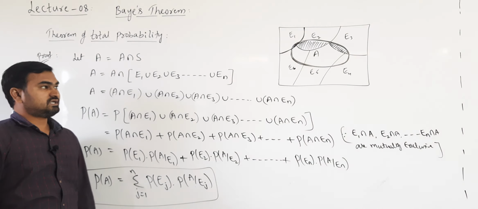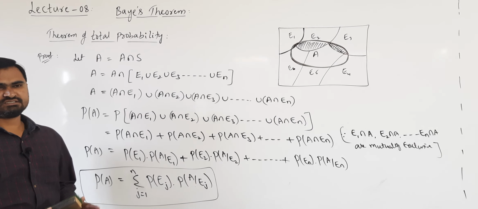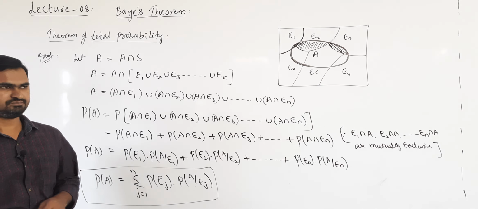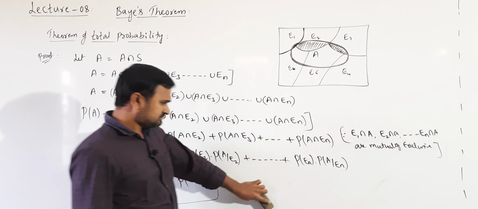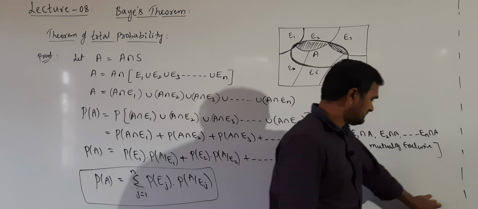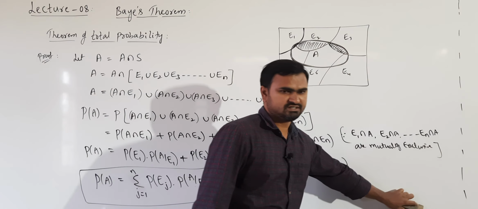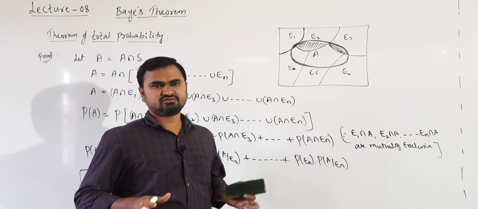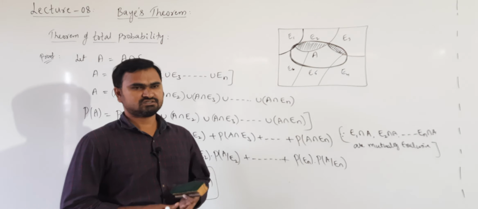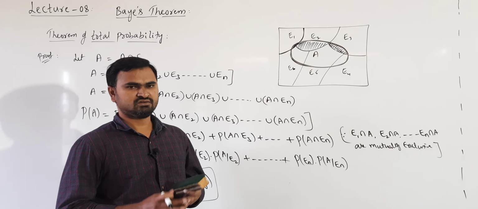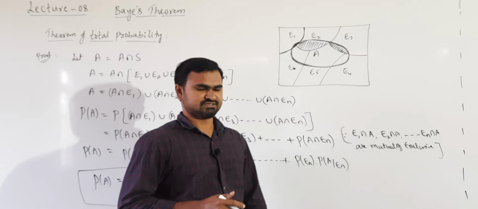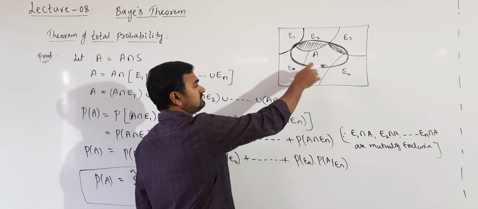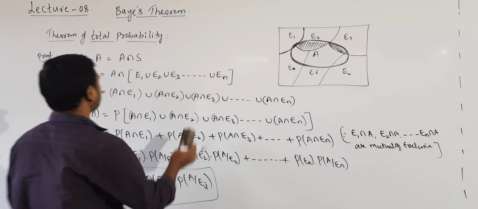Now let us take one general example to understand what this theorem of total probability is. Okay. So let us take the previous example that we discussed. For the partition of sample space, we are taking the sections of class 12 students. So the sections of class 12 students, we are dividing them into partitions like E1, E2, E3 up to E6.